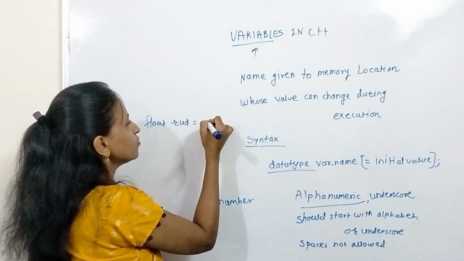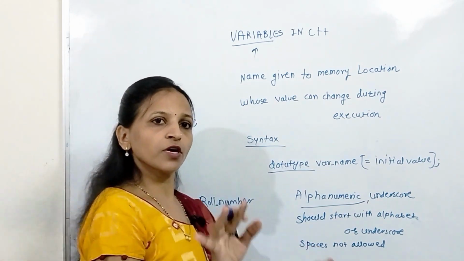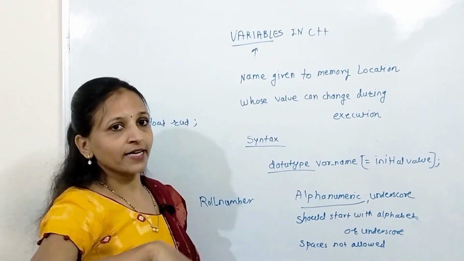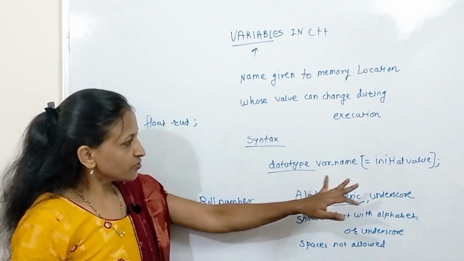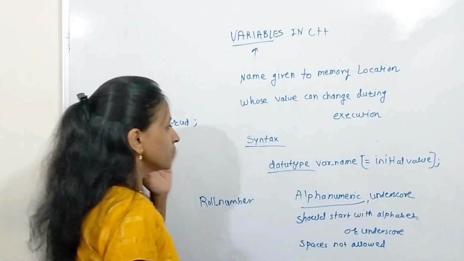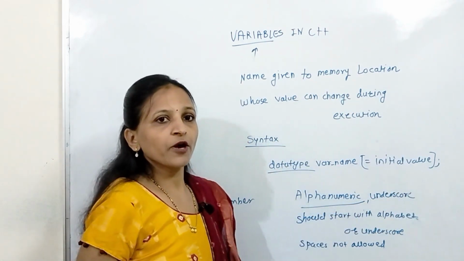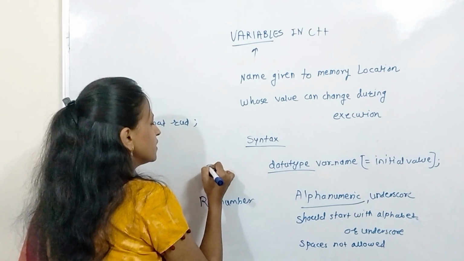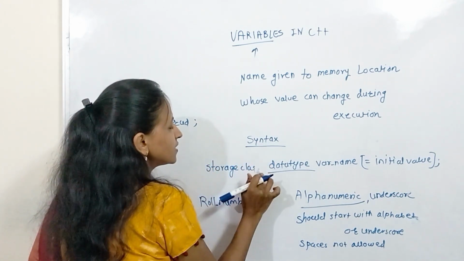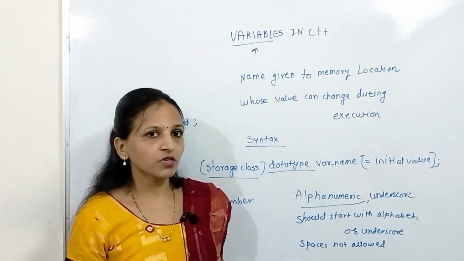And then is equal to, I am not giving anything, which means I don't want to give any initial value to that radius, then no problem, because that radius will be accepted from the user later in that program. That's why the initial value part is optional. In this way we can declare a variable in a C++ program. One more point is that here we can mention storage class again. Storage class is an optional part again. See, this part is again optional, not compulsory.